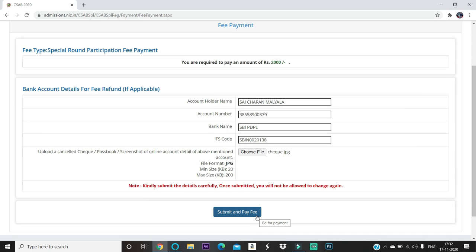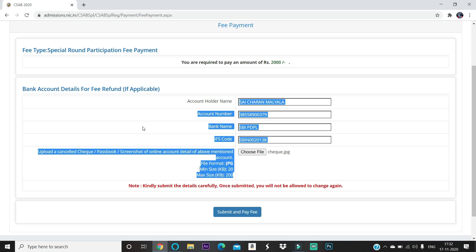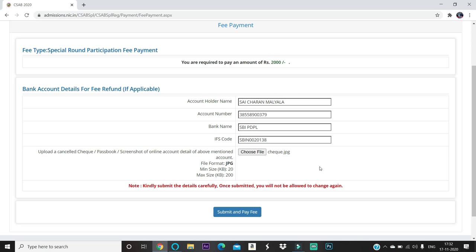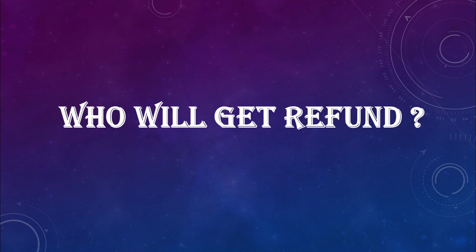So if you submit and pay the fee, these details will be sent. If there is a refund from CSAB or JOSAA, this account receives the refund, not the account from which you pay the fees. You can pay from any account. It doesn't matter. The details which you mention here will receive the refund if applicable. So if applicable, click submit and pay fee.